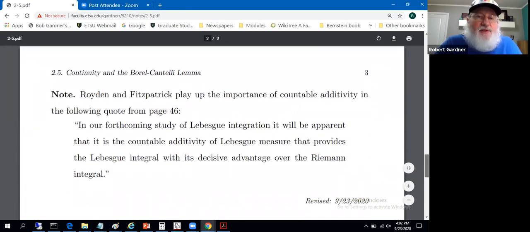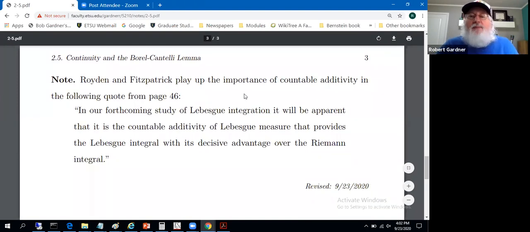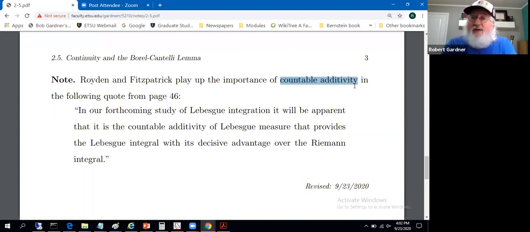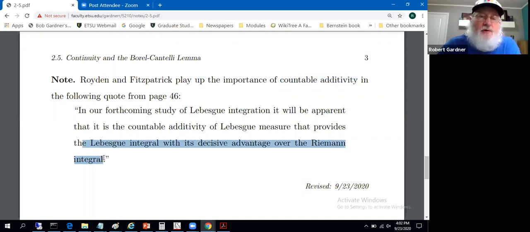And finally, from this section, Royden and Fitzpatrick play up the importance of countable additivity. In the book, the big result in this section was the countable additivity, but I moved it back a couple of sections. I like this quote, so I put it in the notes from page 46. In our forthcoming study of Lebesgue integration, it will be apparent that it is the countable additivity of Lebesgue measure that provides the Lebesgue integral with its decisive advantage over the Riemann integral. We had to have countable additivity.